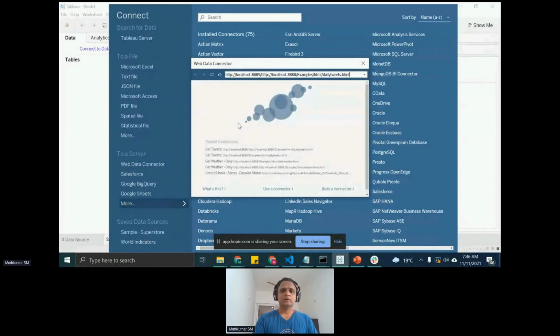So what we do is we have an SDK called Web Data Connector. We download the SDK from the Tableau developer portal. Inside the SDK, you have certain libraries available, HTML libraries and JavaScript libraries. It also ships along with something called a node server, which is nothing but your HTTP server. Along with it, you also get a CORS proxy, right?